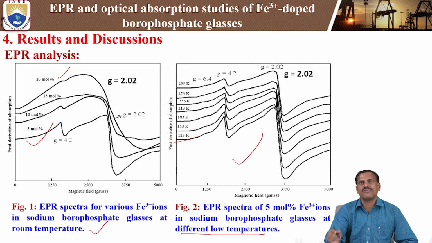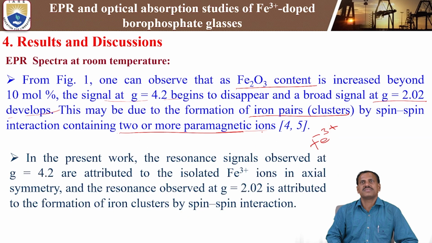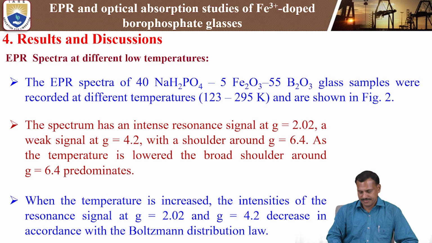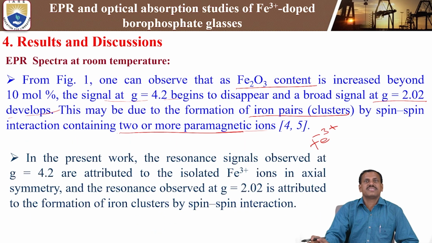What information are we getting from the low temperature ESR or EPR spectra? In the present work, the resonance signal observed at g = 4.2 is attributed to isolated iron 3 plus ions in axial symmetry, and the resonance observed at g = 2.02 is attributed to the formation of iron clusters by spin-spin interaction. This is from room temperature.